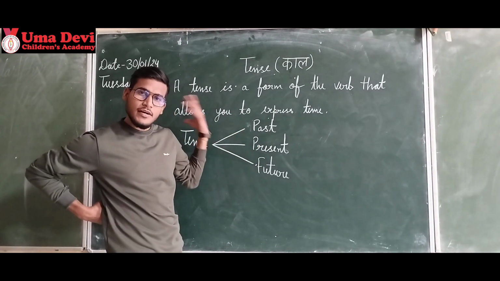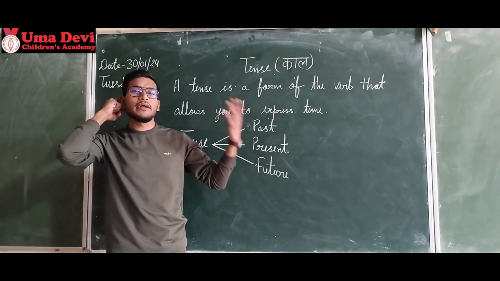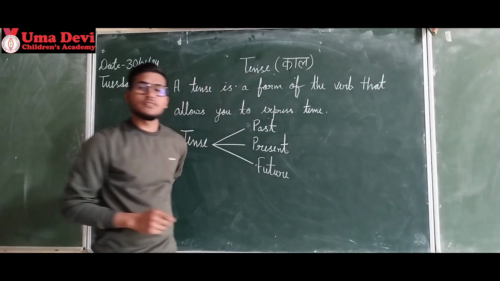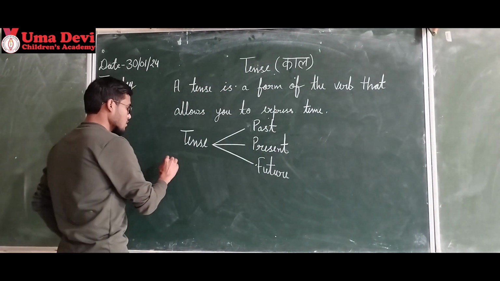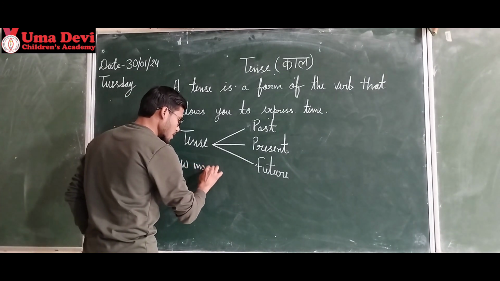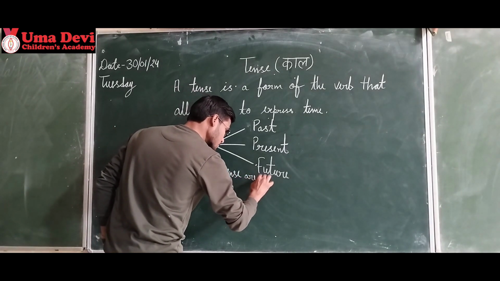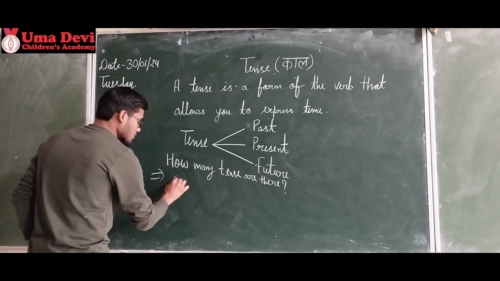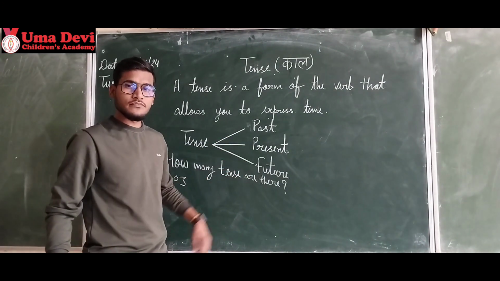Whatever happened earlier, that is past. What is happening, that is present, and what will happen in upcoming days, that is future. Okay. So every tense has 4 subtypes. But one question is, whenever anybody asks how many tenses are there, the answer will be 3. How many tenses? 3. Past, present, and future.